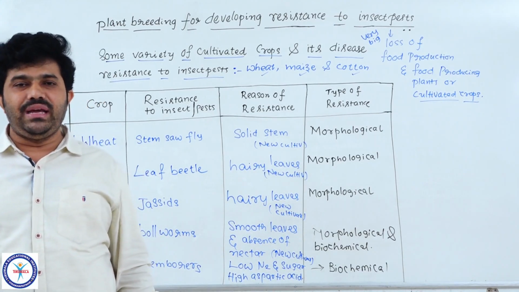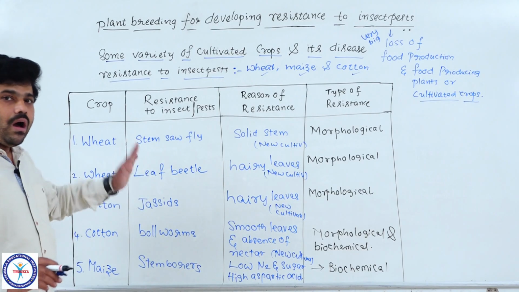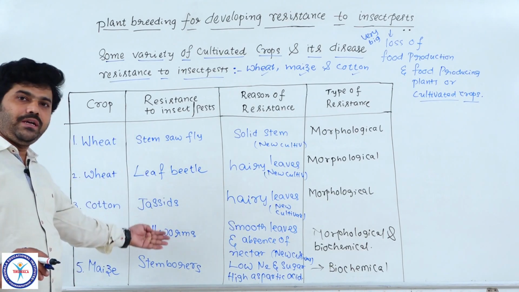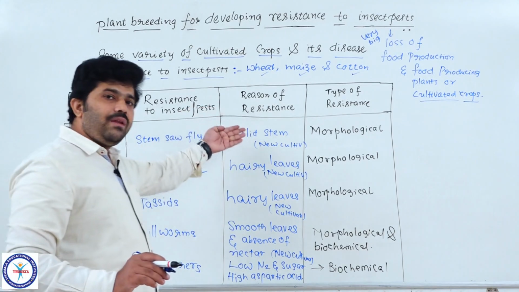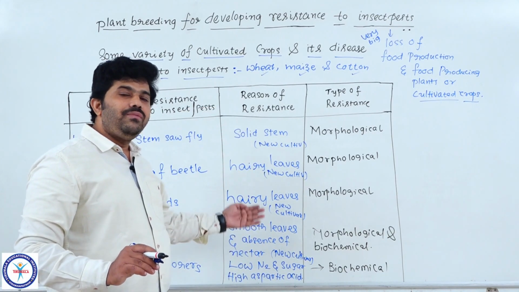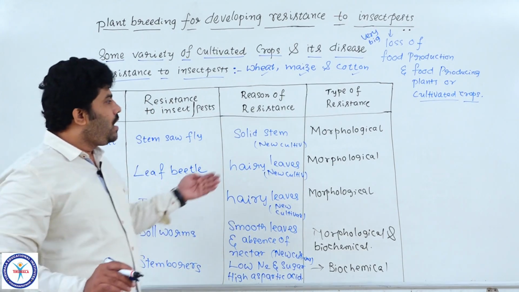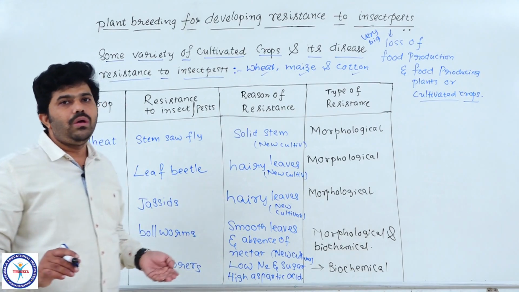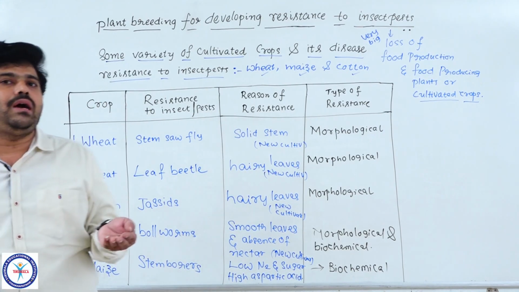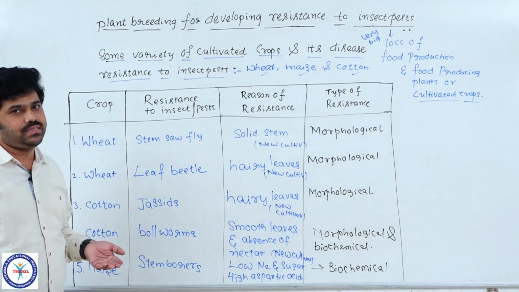Because here are low nitrogen, sugar, and high aspartic acid, all those are the chemicals which we are discussing in biological organisms. So like that, dear students, this is the information we gathered: how all the crops are suffering from different insect pests, and what kinds of resistance are needed in the new cultivars, with which characters they are going to stop the growth of that specific insect pest. How do all the crop or cultivated plants grow very healthy and give more yield? Understood, students?